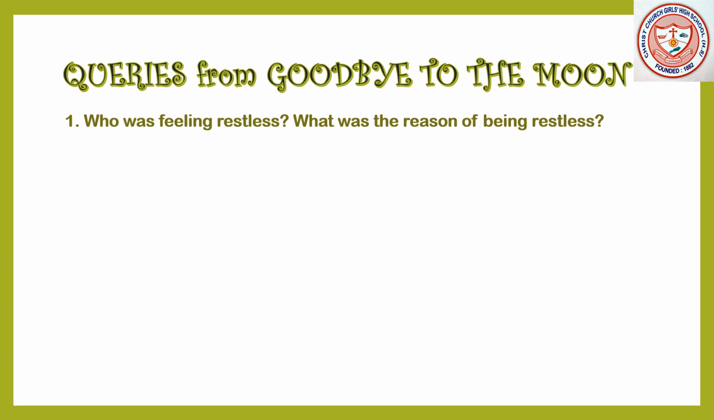Who was feeling restless? And what was the reason of being restless? You all know that the story of Goodbye to the Moon is an interesting story. In this story, we have seen that Kepler Masterman went to the earth with his father for a purpose. He was excited too. So, your answer should be like this. Kepler Masterman was feeling restless.